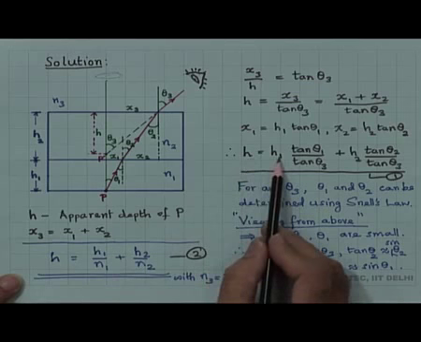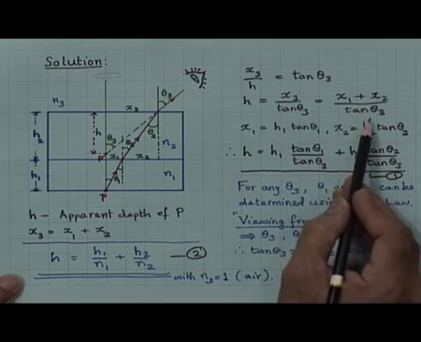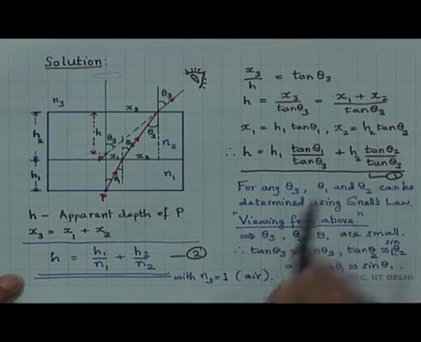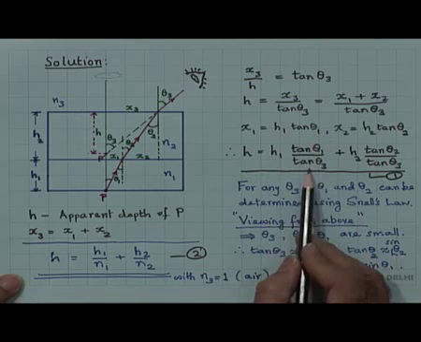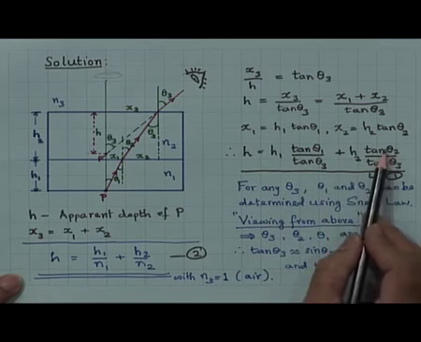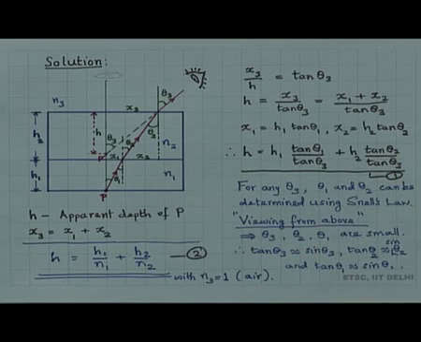Therefore h is equal to x 1 by tan theta 3 plus x 2 by tan theta 3, that is h 1 into tan theta 1 by tan theta 3 plus h 2 into tan theta 2 by tan theta 3. Note that we have not made any approximation here.